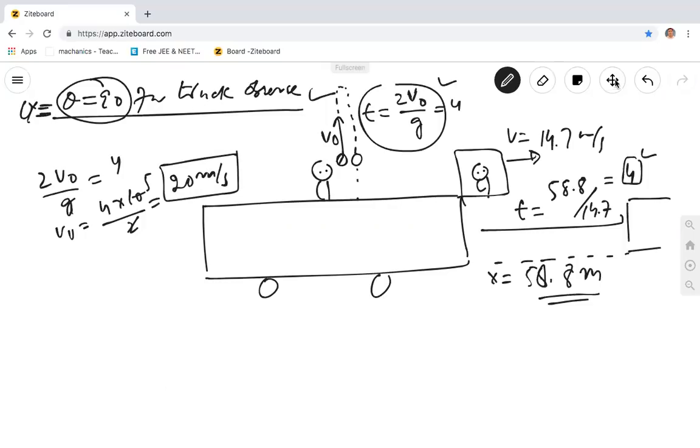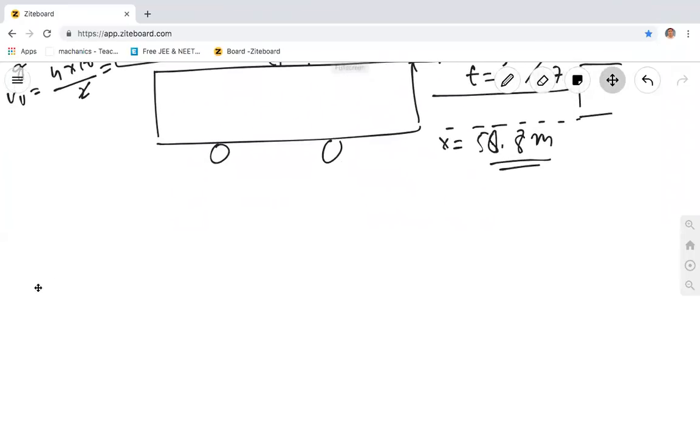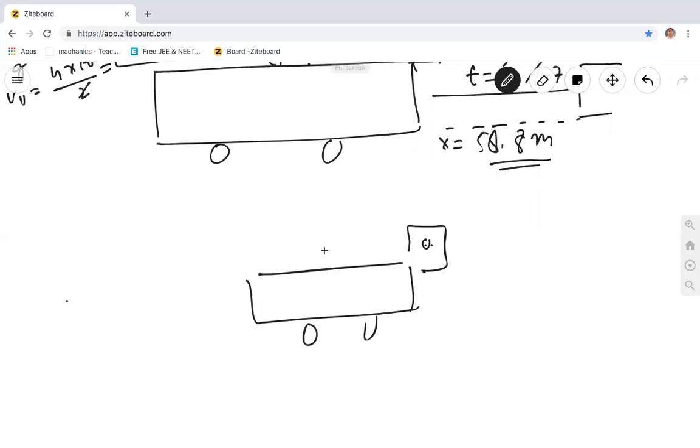Okay? Now see, an interesting thing, now look. The man sitting on the truck throws the ball up with 20 meter per second and the truck moves forward with 14.7 meter per second. Here is a person. Can you tell me what's the velocity of the ball with respect to the truck? With respect to the truck, 20 meter per second. Only 20, because he throws in the truck with 20.